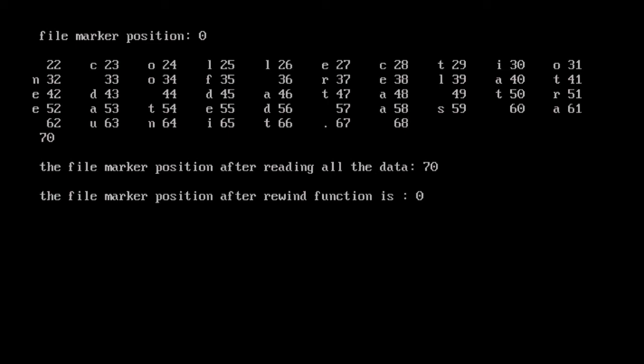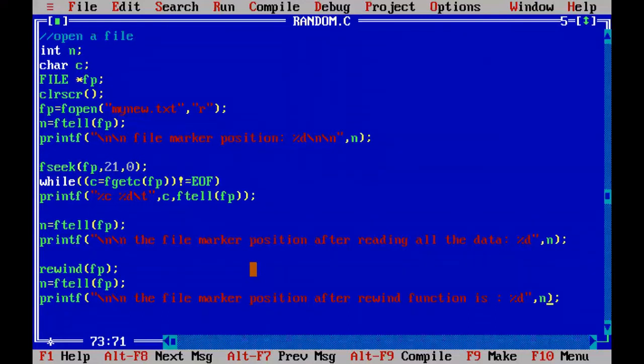We do not need to close the file and open the file freshly to set the file marker position at the beginning. So with this, the program is completed. In this program, we used the ftell function, the fseek function, and the rewind function.